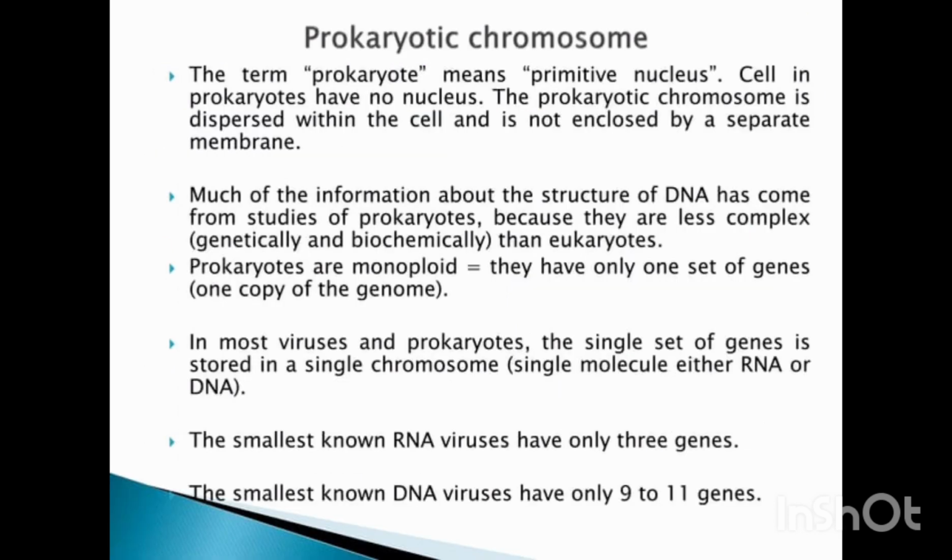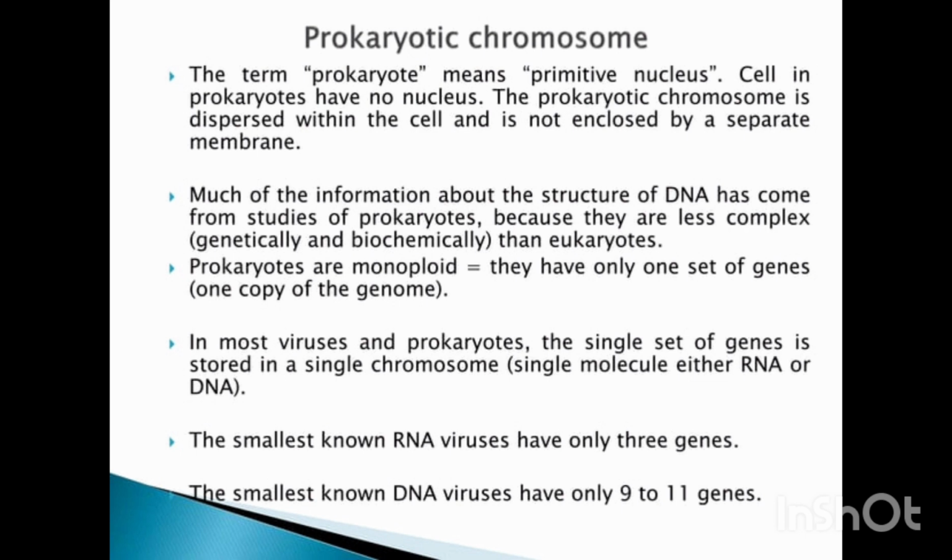The term prokaryote means primitive nucleus. Cells in the prokaryotes have no nucleus. The prokaryotic chromosome is dispersed within the cell and is not enclosed by a separate membrane. Much of the information about the structure of DNA has come from the studies of prokaryotes because they are less complex genetically and biochemically than eukaryotes.